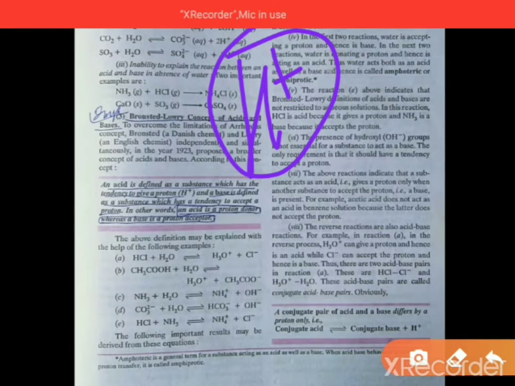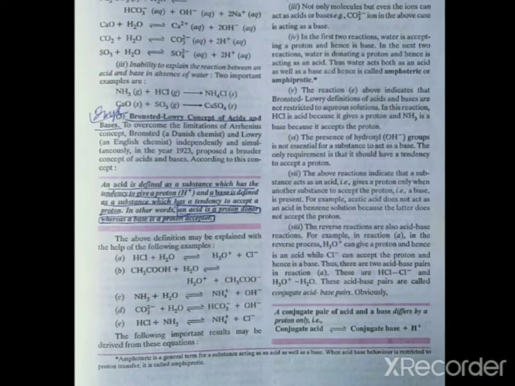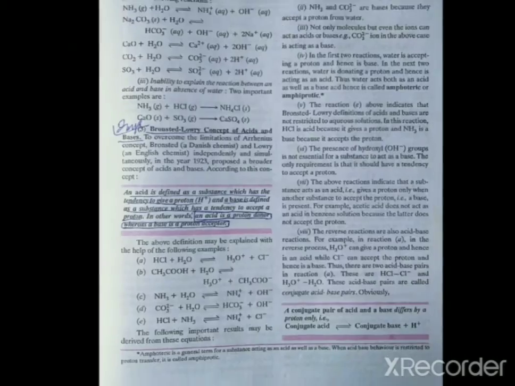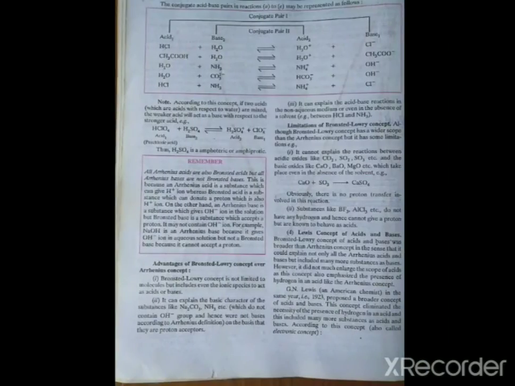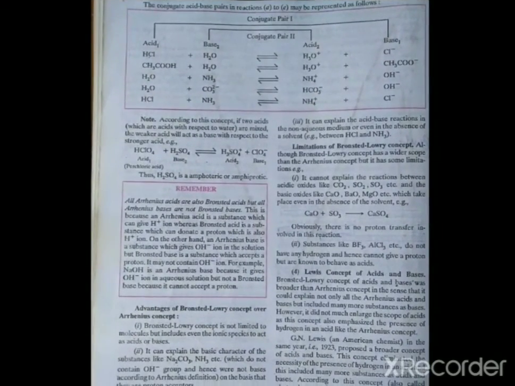Okay students, there is one more concept, of conjugate acid and conjugate base. How can we understand the conjugate acid and conjugate base concept? For this, students, you have to understand the following reaction. Pay attention here.